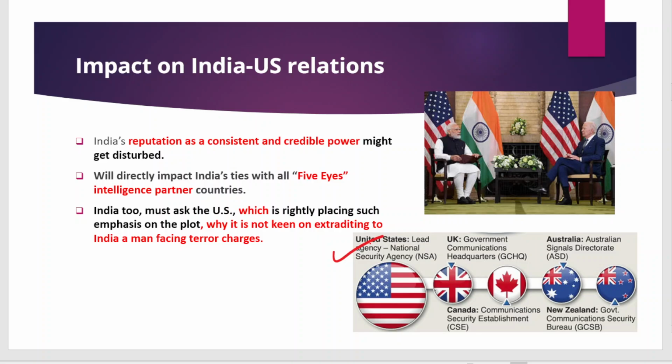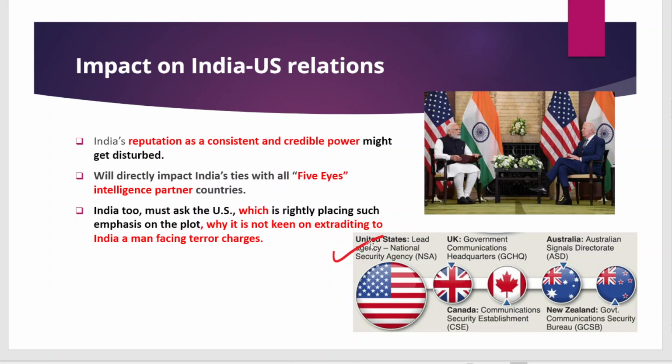Despite having good relations and the extradition treaty, you do not cooperate. So India should also ask these questions. Okay, so hope you understood this context in a detailed manner.